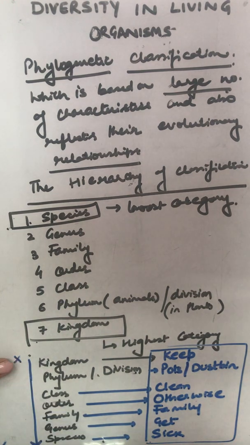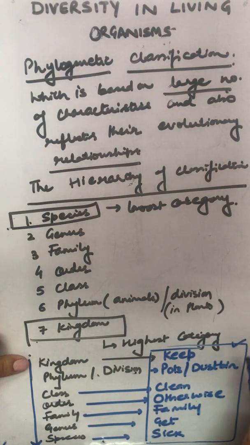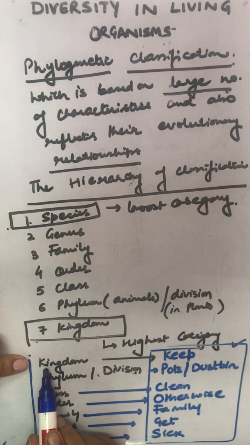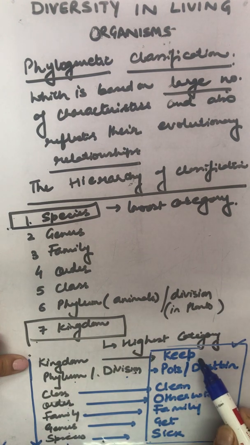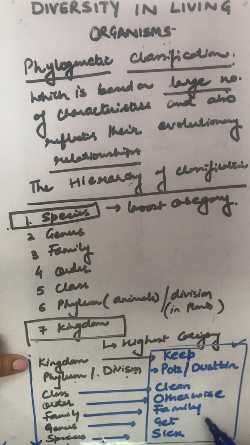And when we have to read them in order, we have to learn the trick. Got that? So we are going to learn this trick to remember this order. Kingdom, phylum or division, class, order, family, genus, species. Keep pots, dustbin clean, otherwise family get sick.